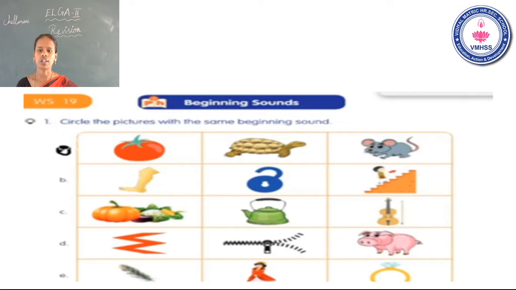See the E1. First one full. What is the beginning sound? Yes. Second one queen. What is the beginning sound? Qua. See the last one ring. What is the beginning sound? Yes, the full and queen have the same beginning sound. You have to circle full and queen. Next we see the next slide and check the correct answer.